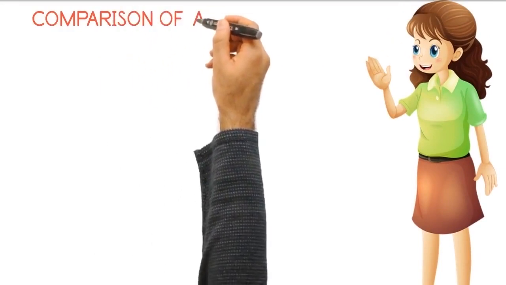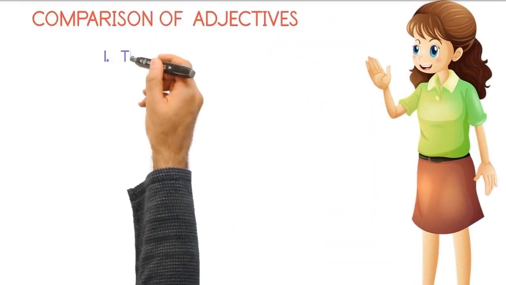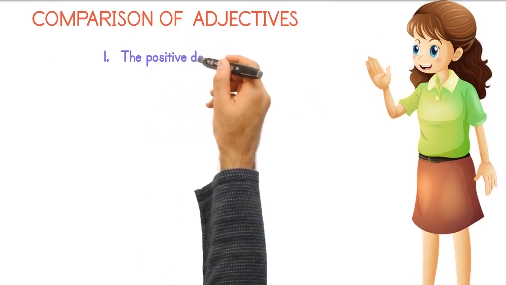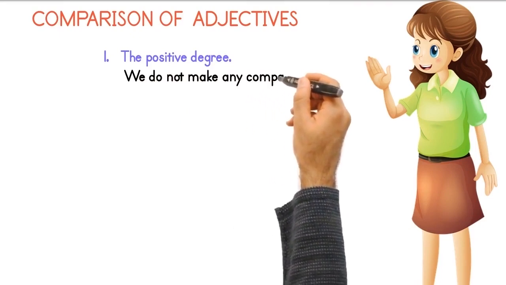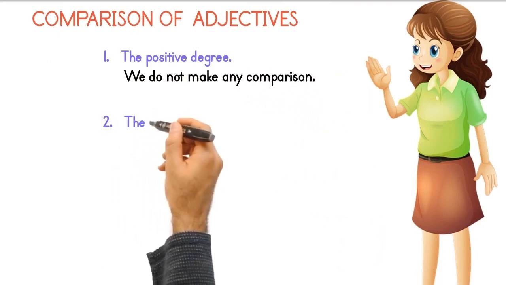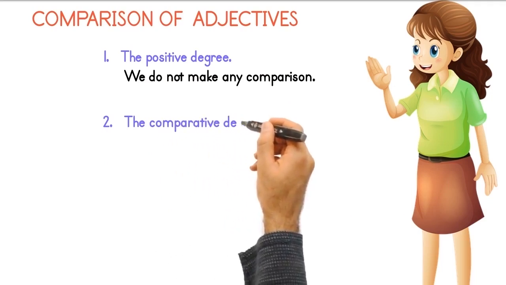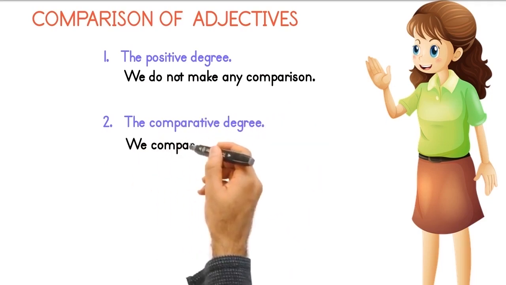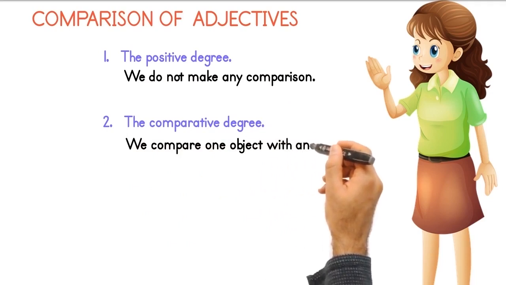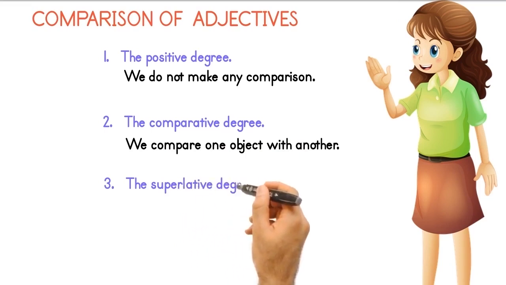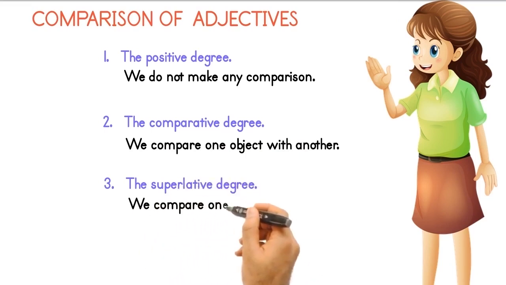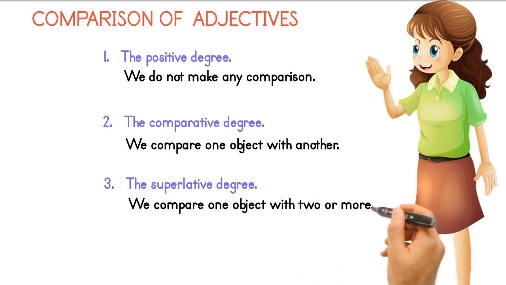Comparison of adjectives. Adjectives have 3 degrees of comparison. 1. The positive degree. This is the simplest form of the adjective. We use this when we do not make any comparison. 2. The comparative degree. We use the comparative degree when we compare one object with another. 3. The superlative degree. We use the superlative degree when we compare one object with 2 or more other objects.